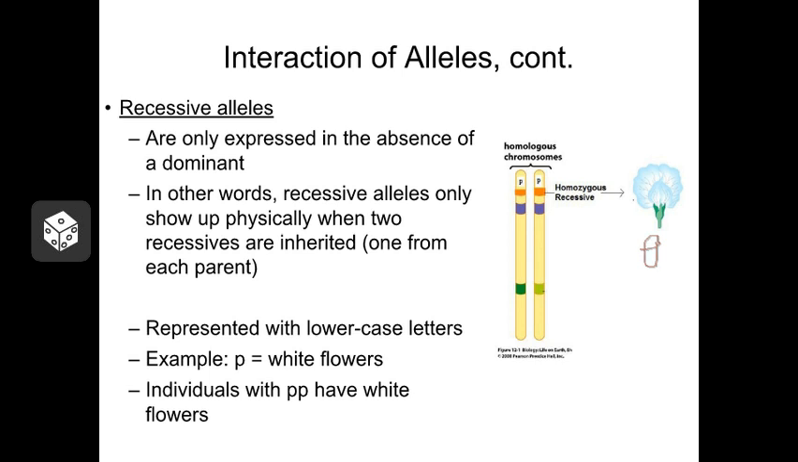On the other hand, the purple allele tells the flower to lay down purple pigment. So if that individual inherits only one dominant allele, it's still going to lay down purple pigment, and the flower is still going to turn out purple instead of white.